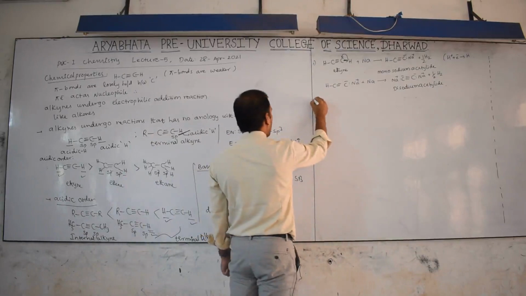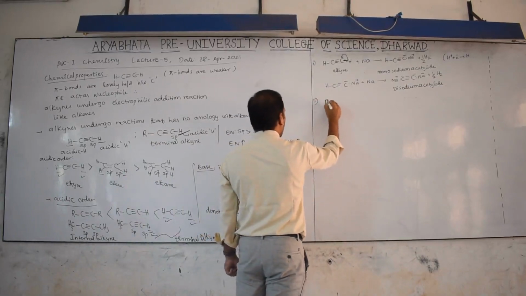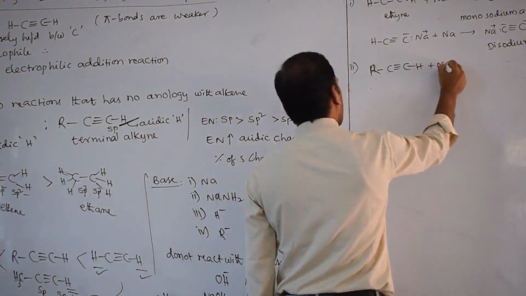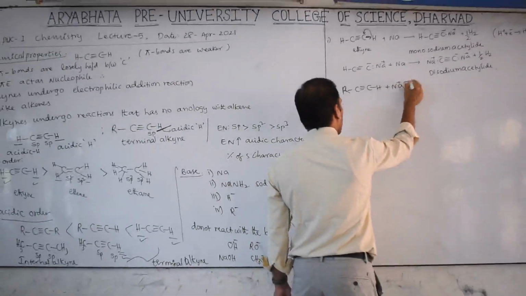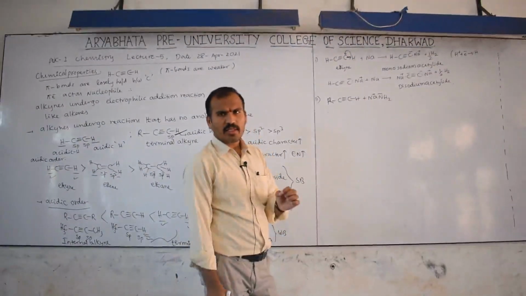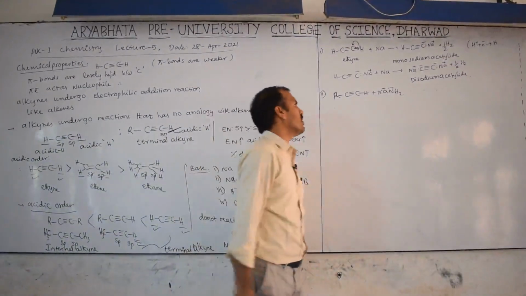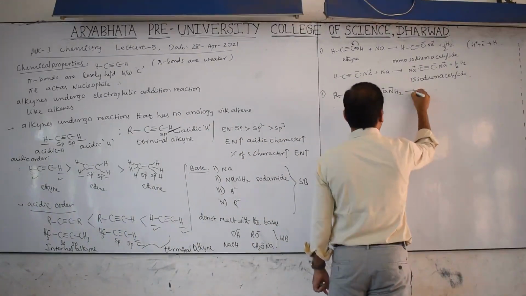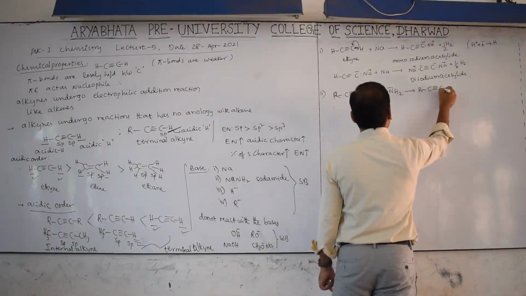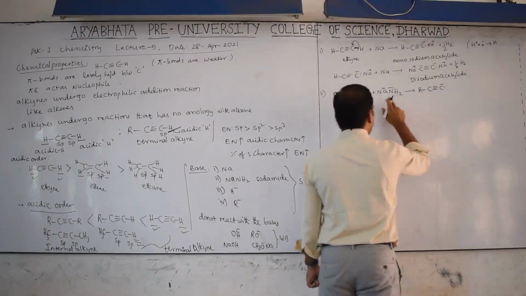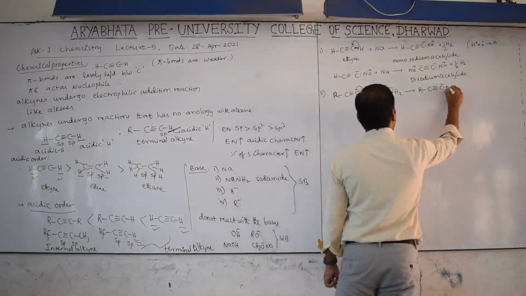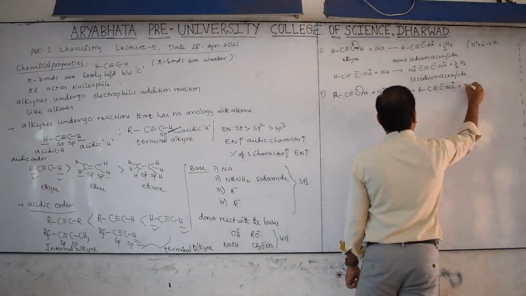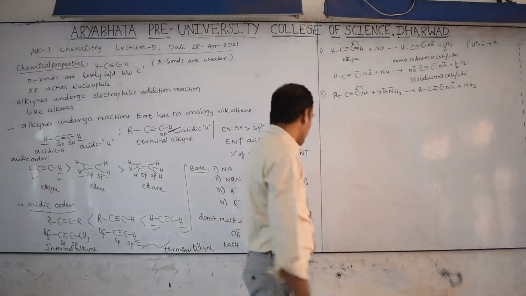Now, if you take another example, you can take the general reaction. R C triple bond CH reacts with sodamide, Na plus NH2 minus. This NH2 minus is a very strong base, so this bond can break and the electrons go towards carbon. Then this converts to R C triple bond C minus Na plus, and NH2 plus H converts into NH3. Like this it will form.